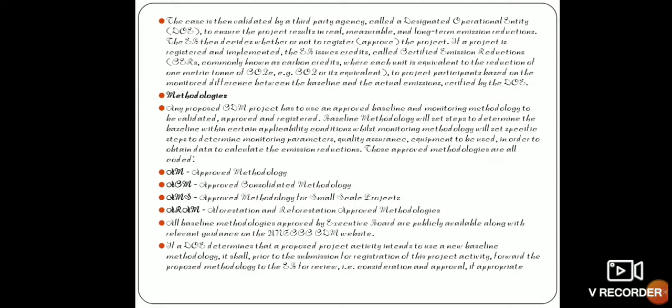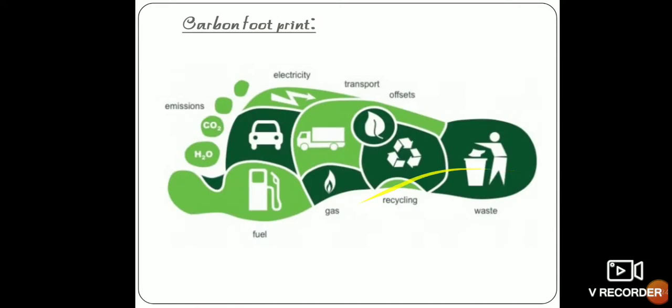And there are four approved methodologies that are all coded. First one is approved methodology, second one is ACM, approved consolidated methodology, third one is approved methodology for small scale projects, and fourth one is afforestation and reforestation approved methodologies. And all can be registered, approved and verified by the Executive Board or by the designated operational entity.